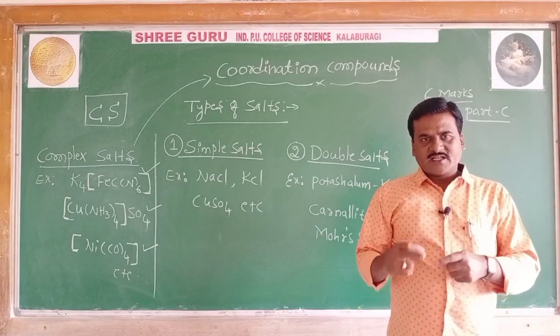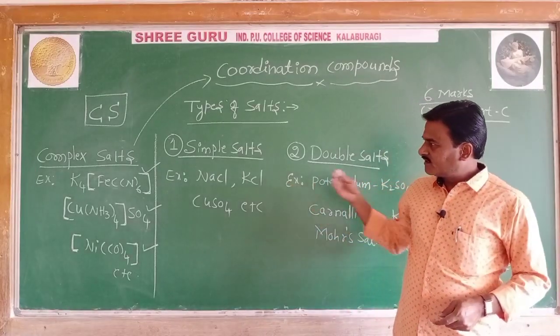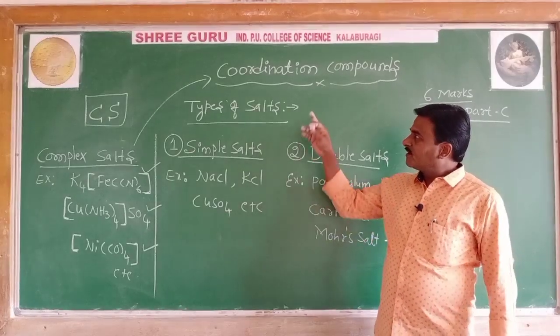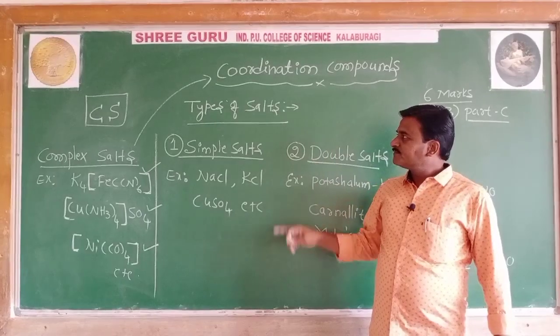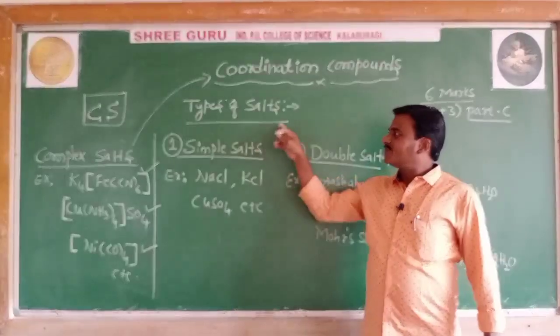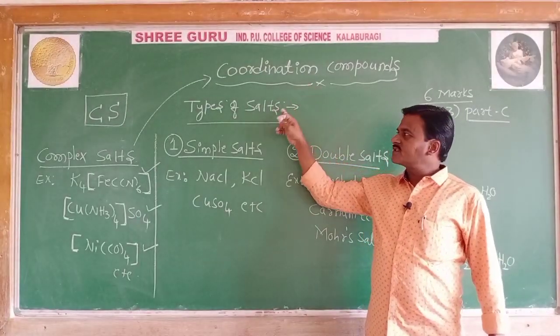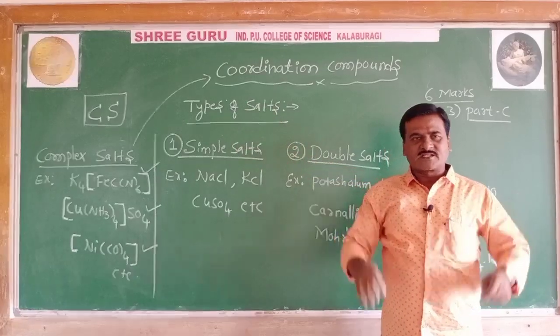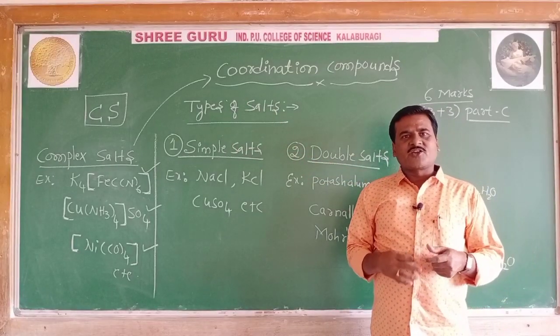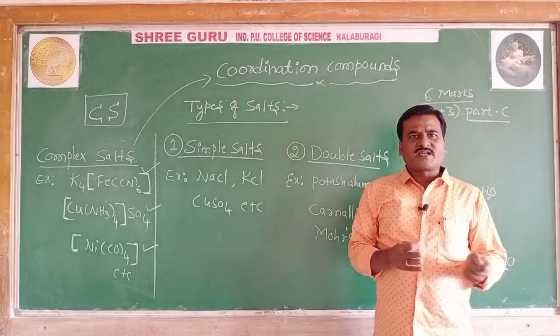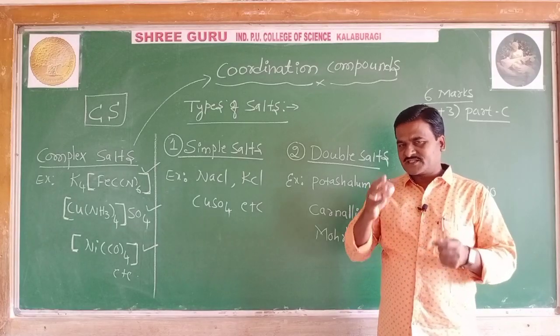So let's recap in a minute. In the introductory part of coordination compounds, before defining them, we started with types of salts. As you know, salts are inorganic compounds formed by the reaction between an acid and a base.